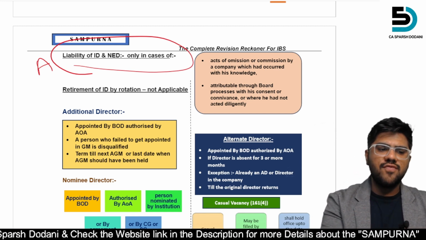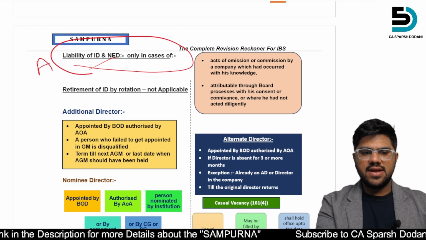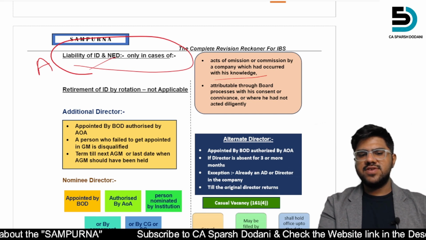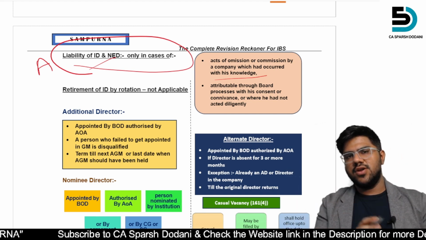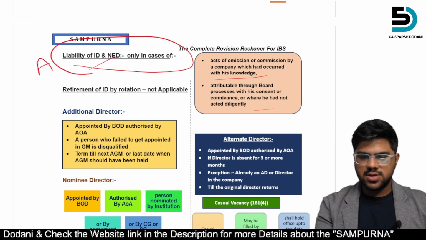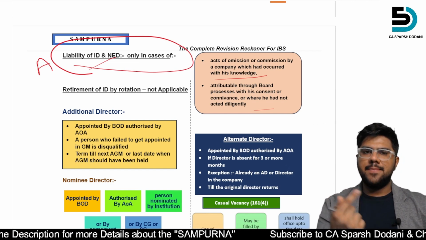What are the liabilities of ID, that is your independent director, and NED, non-executive director, only in case of what? Act of omission or commission by the company which had occurred with his knowledge, the knowledge of ID and NED, or attributable to the board process with his consent. So these are the two scenarios where ID and NED would be liable. Okay.